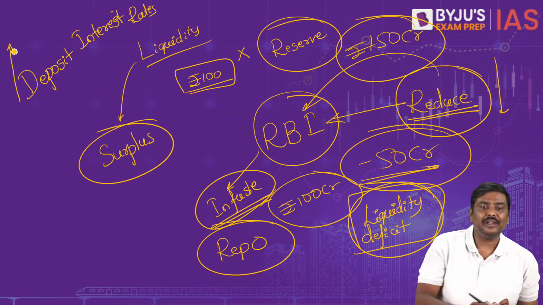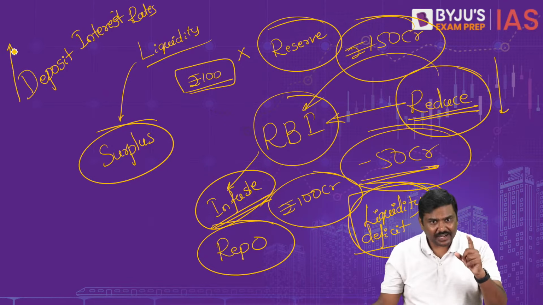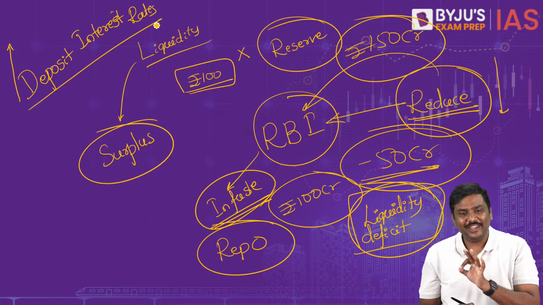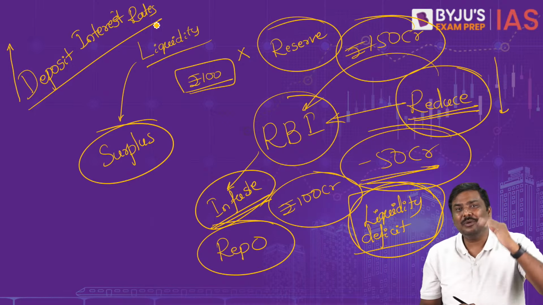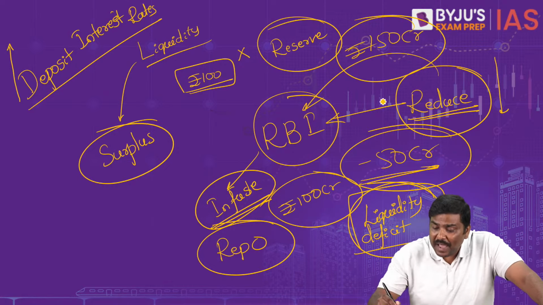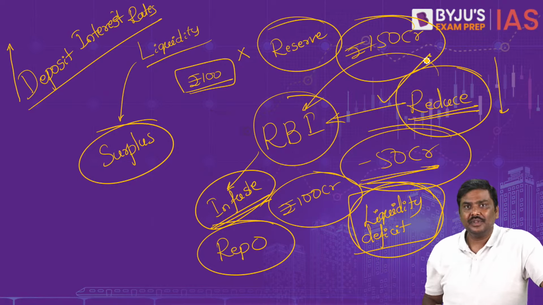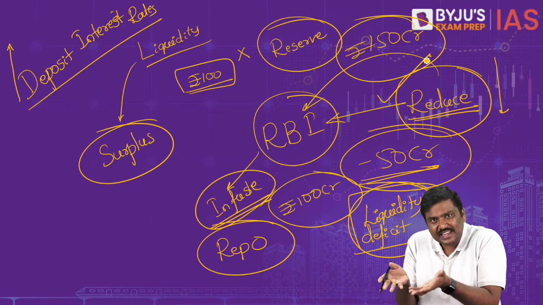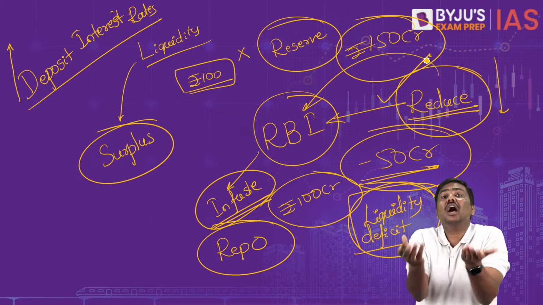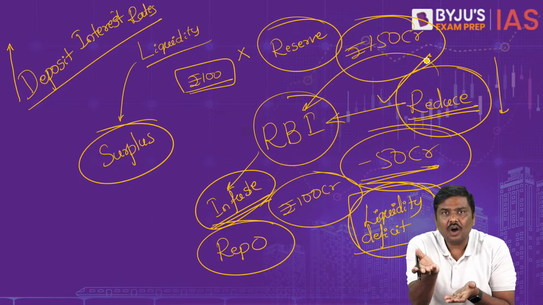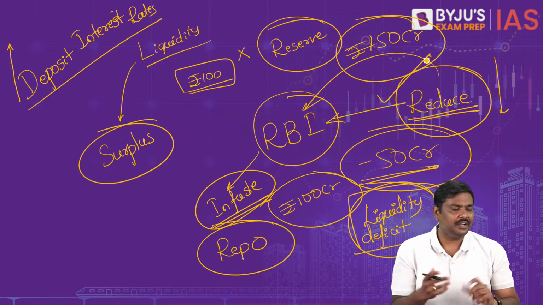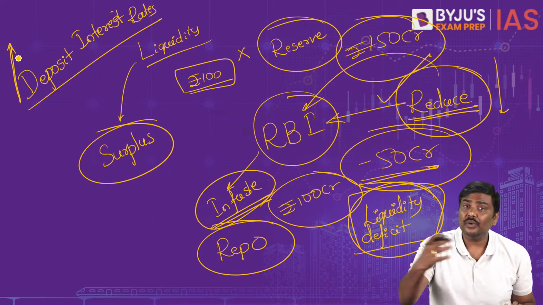Deposit interest rates are expected to increase. I'll repeat it. Deposit interest rates are expected to increase. Why? You should say higher. Some of you are saying, sir, it will become lower. No, my dear. Deposit interest rates will start increasing. Why? The banking sector is experiencing a deficit. The banking sector is having lesser liquidity. Now they want to collect more and more money from the people, the customers. How can they collect more money from the customers? Offer higher interest rates. Very simple logical argument here.